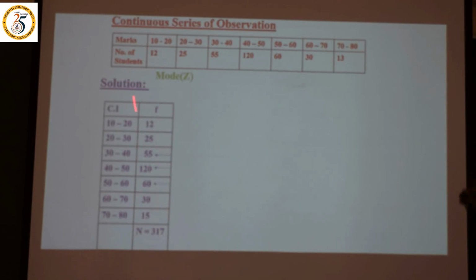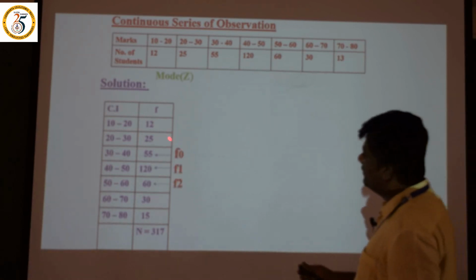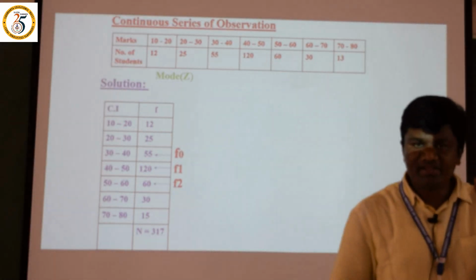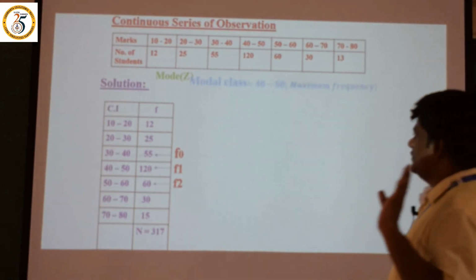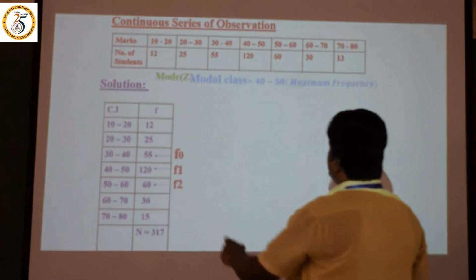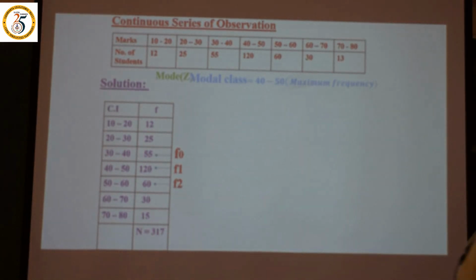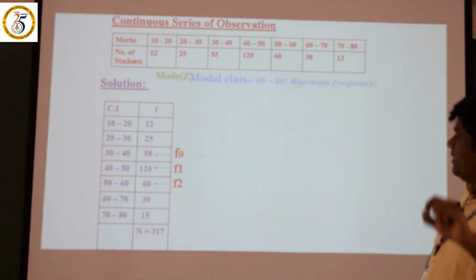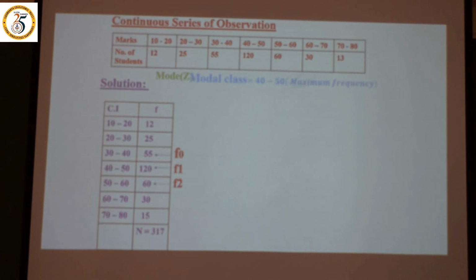The class intervals as it is we have taken, then the frequencies we have also taken. The first step is the modal class, which is the class with the maximum frequency. What is the maximum frequency here? 12, 25, 55, 120. Of course, 120 is the maximum frequency, so we have to take it here. The modal class is 40 to 50.